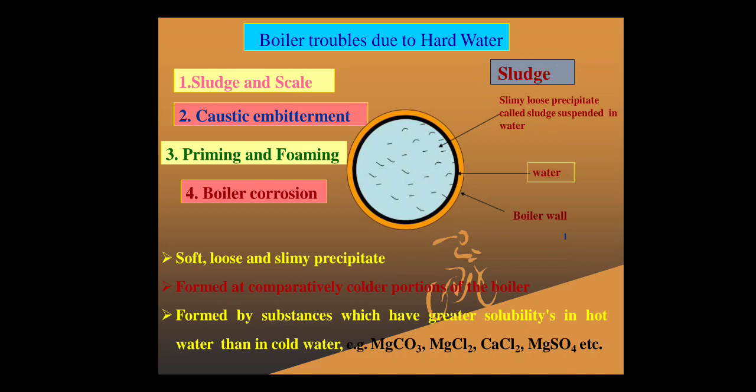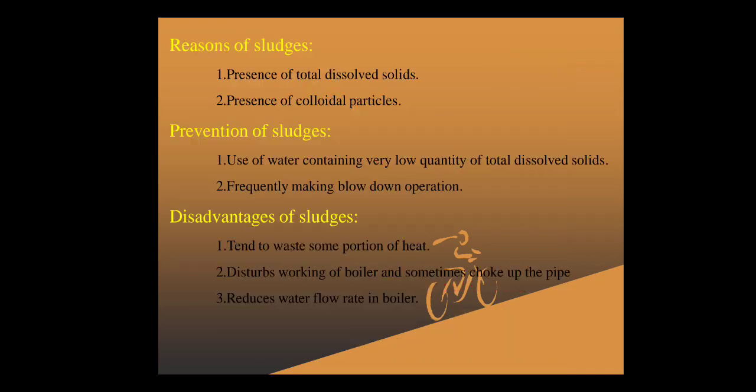It is called a sludge. Why is it formed? It is formed by substances which have greater solubility in hot water than in cold water, in the case of steam generation. In short, we say that sludge is a loose slimy material, and this loose slimy material is formed due to the presence of suspended as well as colloidal particles.